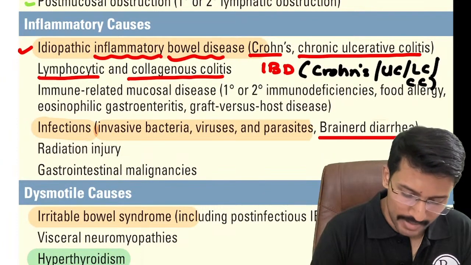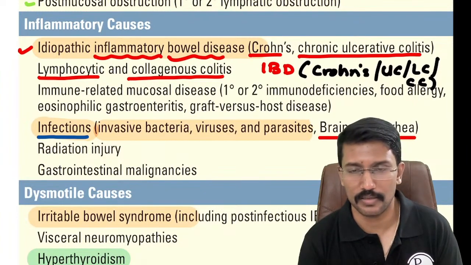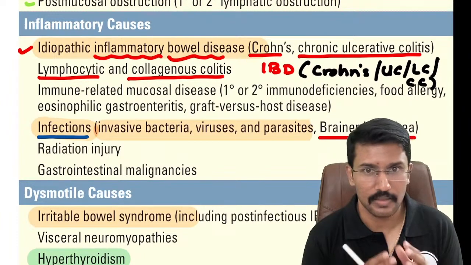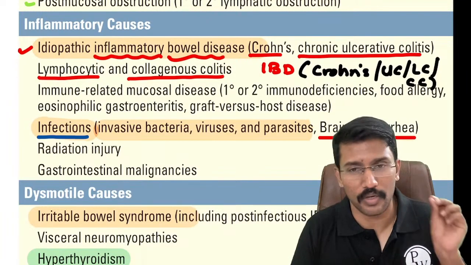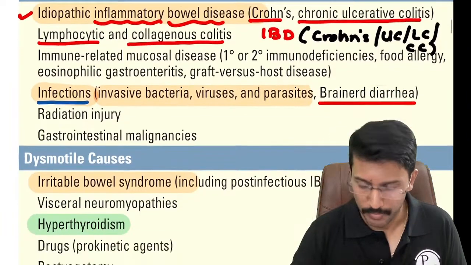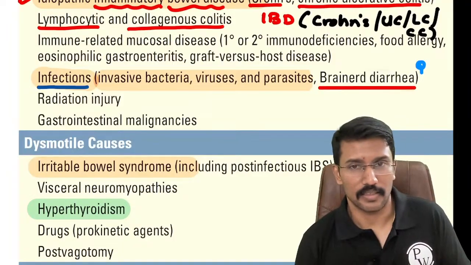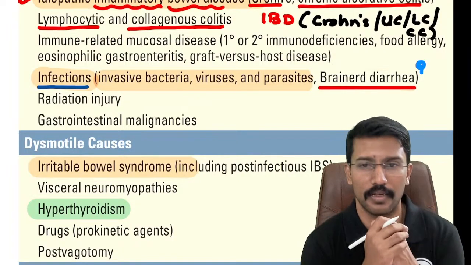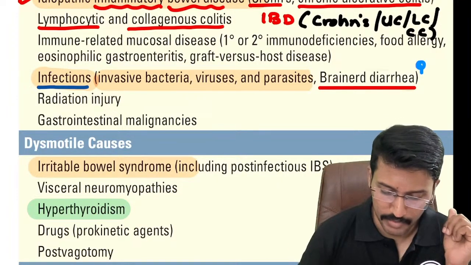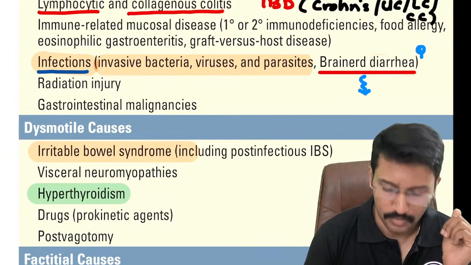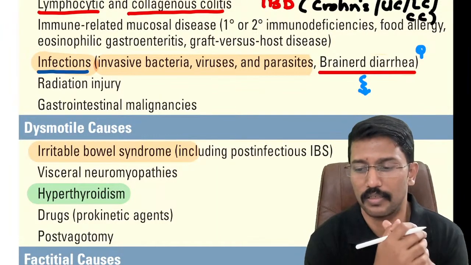Okay. Then chronic infections. Chronic infections caused by invasive bacteria, okay, certain parasites, they can also cause chronic diarrhea. More on that we will discuss when we take up a special topic called as HIV and chronic diarrhea. Okay. Now there is one entity which was asked as an MCQ in one of the INI-CT, something called as Brainerd diarrhea, which Harrison mentioned, and that is why these INI people ask. Not very relevant for India, but I still want you to know. Brainerd diarrhea. Anybody has an idea what is Brainerd diarrhea?